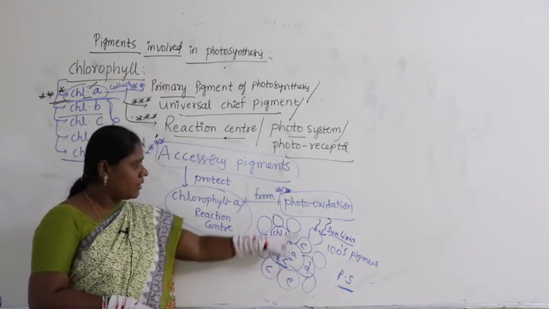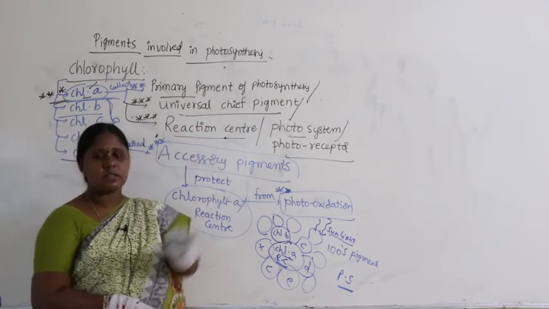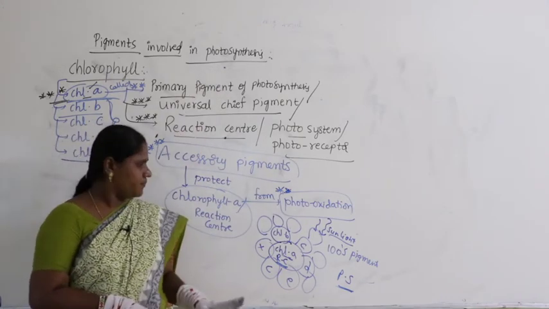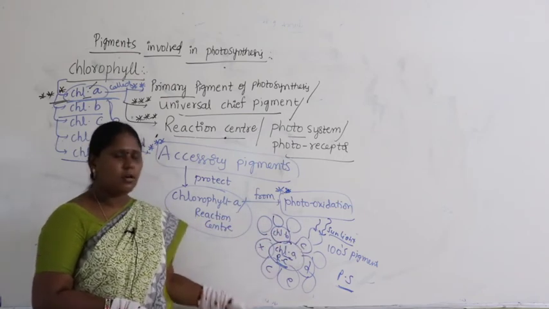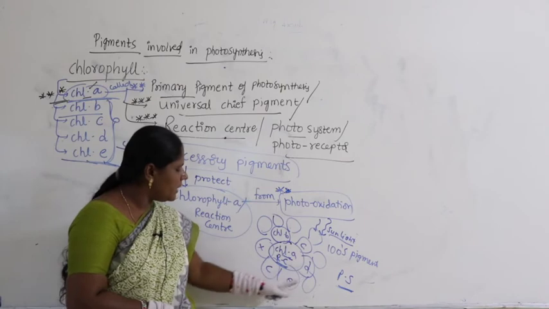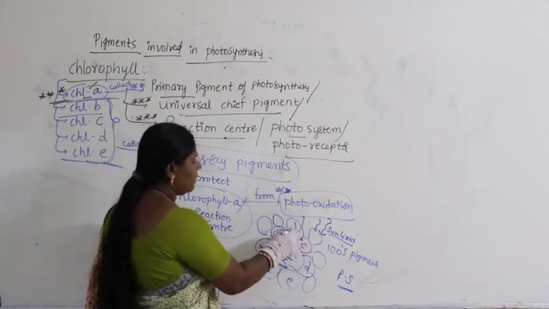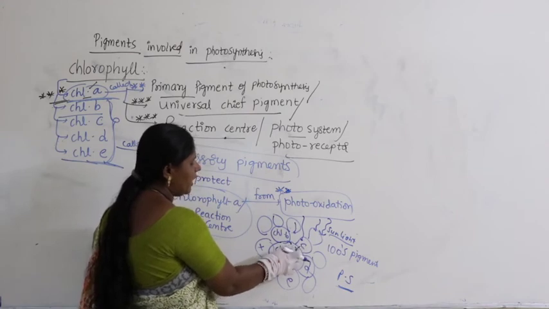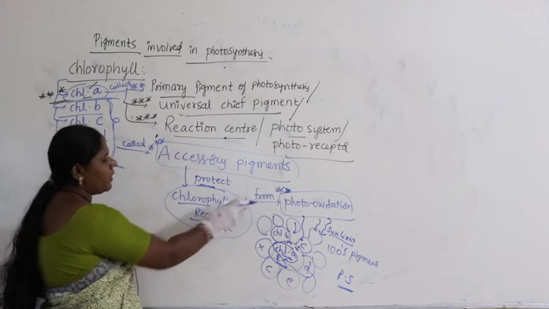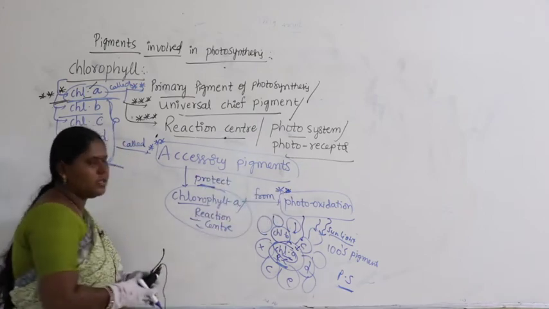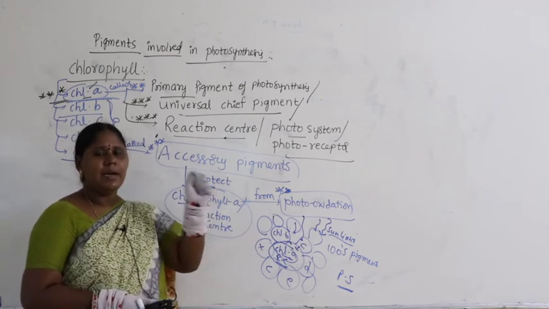When chlorophyll A undergoes photooxidation, then no more photosynthesis. Photosynthesis cannot take place. So, to avoid so much sunlight passing here, what do B, C, D, E do? They absorb more sunlight and send very little sunlight. They protect chlorophyll A from photooxidation. They take so much sunlight and send very little.